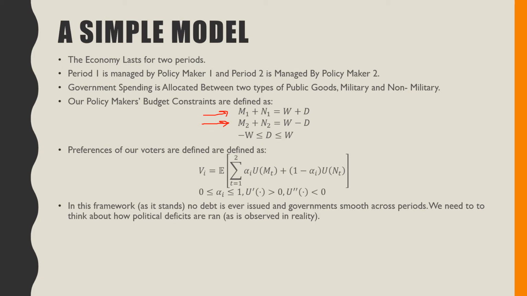Now, if our voters' preferences are defined as follows, that means that they're going to maximize this expected lifetime utility function here. I mean, it's not really a utility function, it's a value function. And the way it stands here is that there's no real incentive to run a deficit, because our individuals are just going to smooth their consumption over time, and no deficit will be drawn upon there.